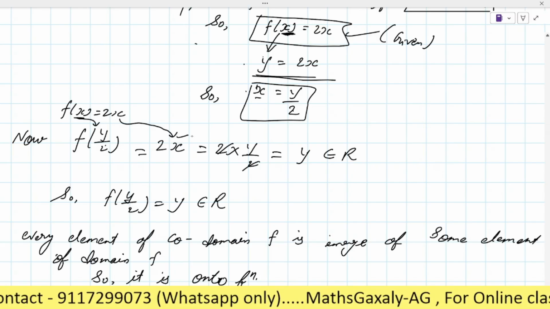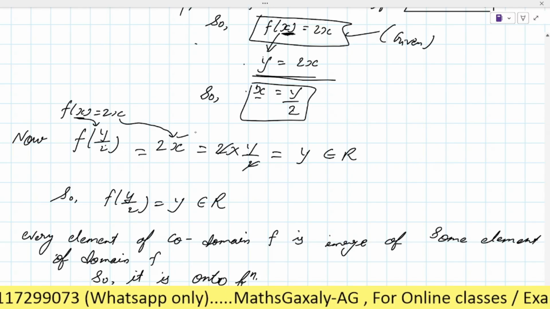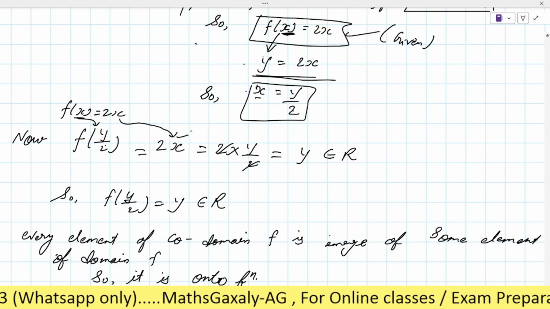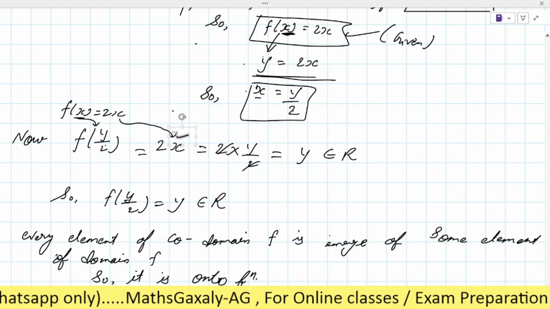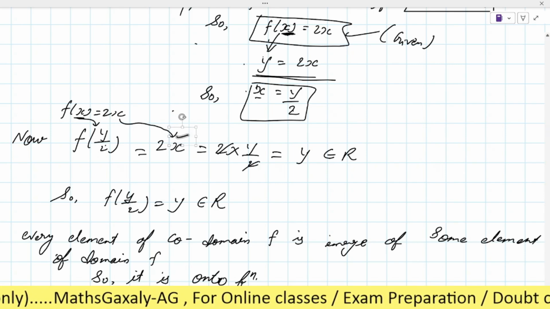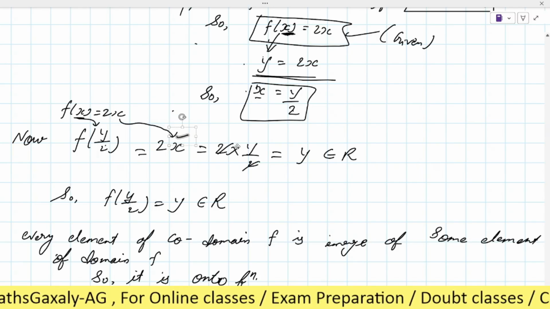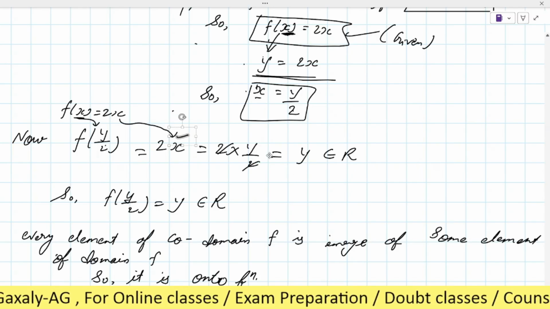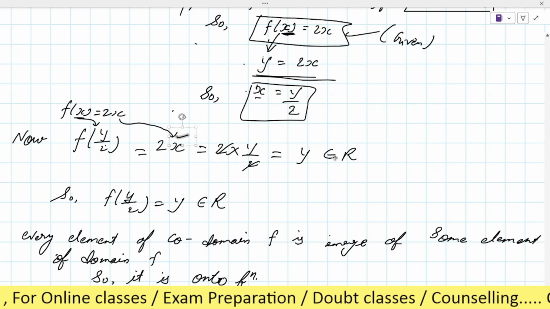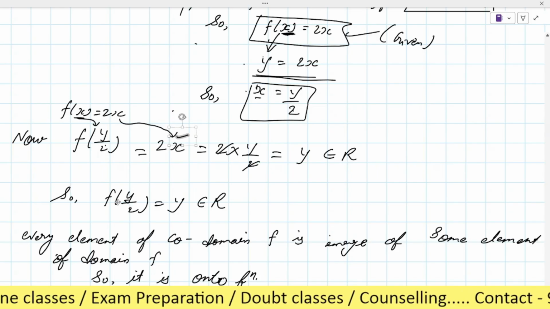and here in the right side again x. So in the place of x, what will we put, tell me? We will put y by 2. So y by 2, and it will be y, which belongs to the real numbers. So that's why we can say that if we put any value